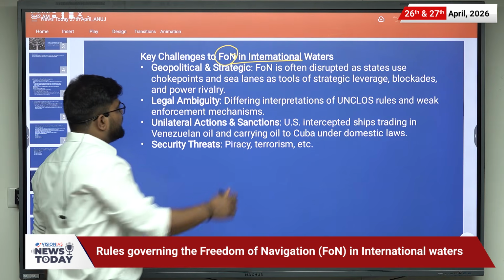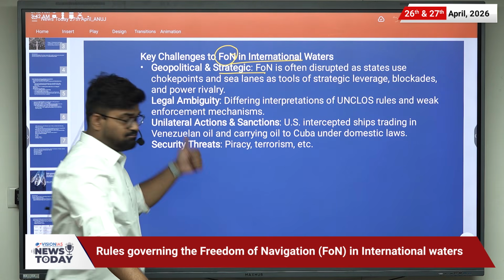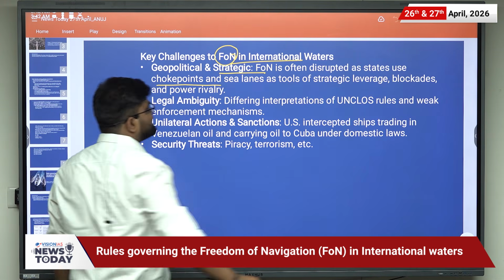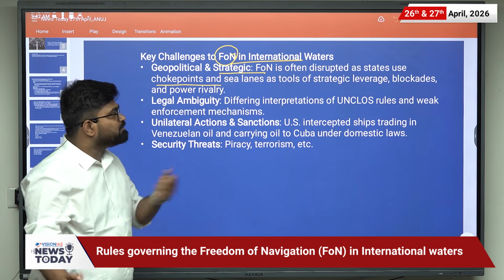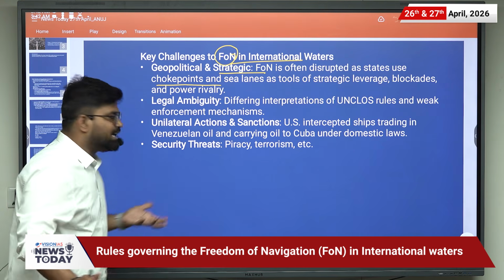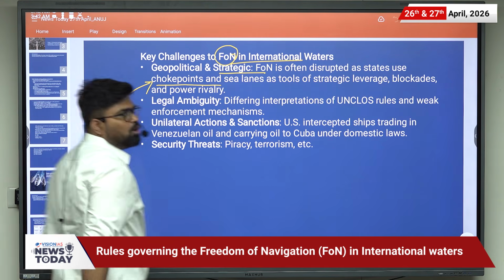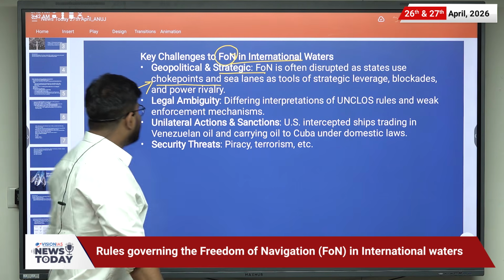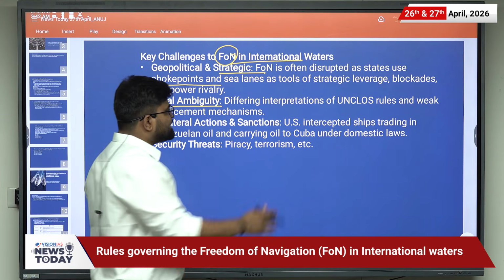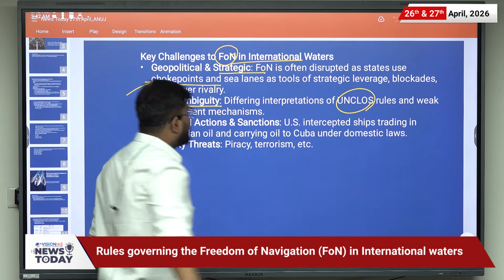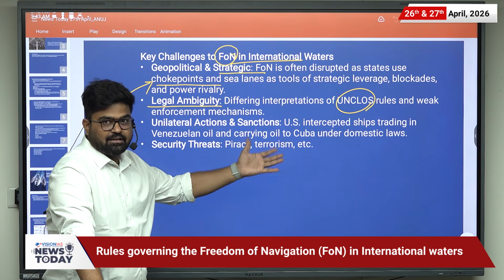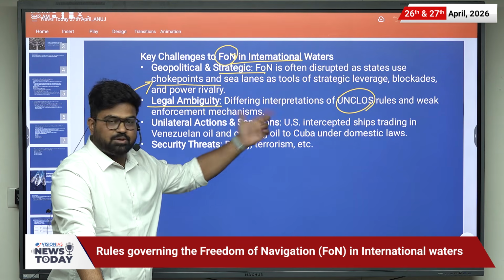First one is geopolitical and strategic. Freedom of navigation is often disrupted as states use the choke point and sea lines as a tool of strategic leverage, blockade and power rivalry. How Iran has used the Strait of Hormuz. Okay. Then legal ambiguity, because there are differences in interpretation of the UNCLOS and weak enforcement mechanisms applicable.